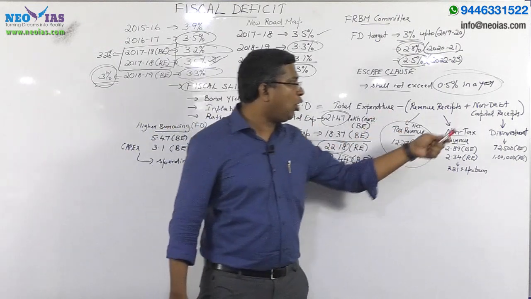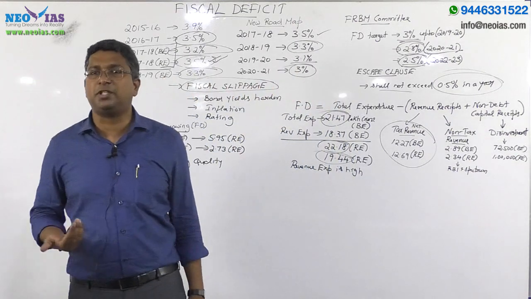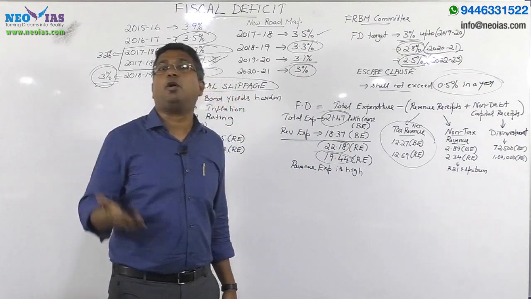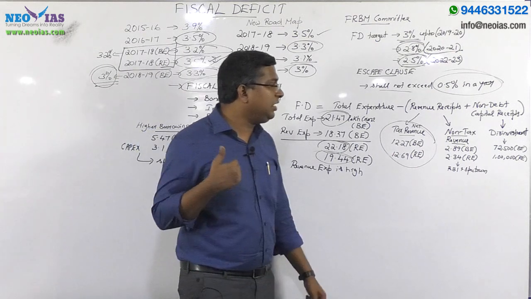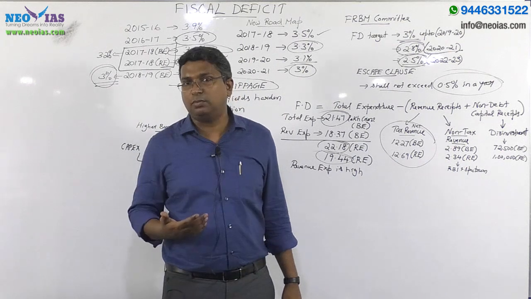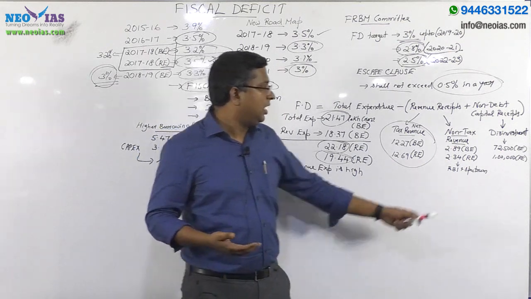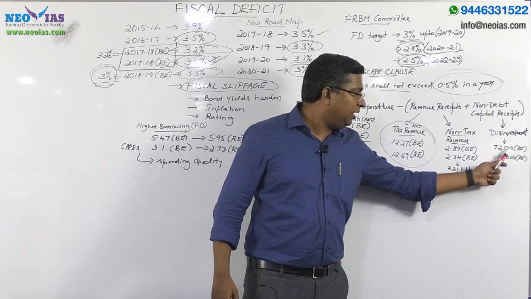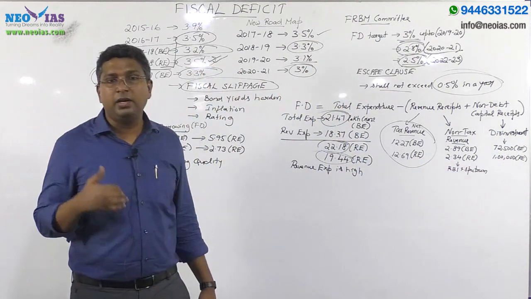Now when you look into the non-debt capital receipts, the major non-debt capital receipt is disinvestment. Even disinvestment is a record for this year. That's another area we need to discuss in detail. In 17-18, the government's budgeted target was 72,500 crore.